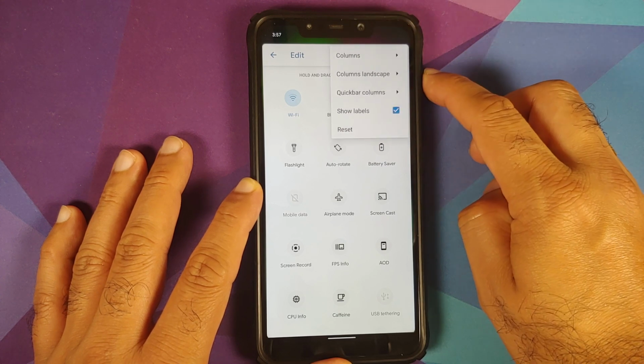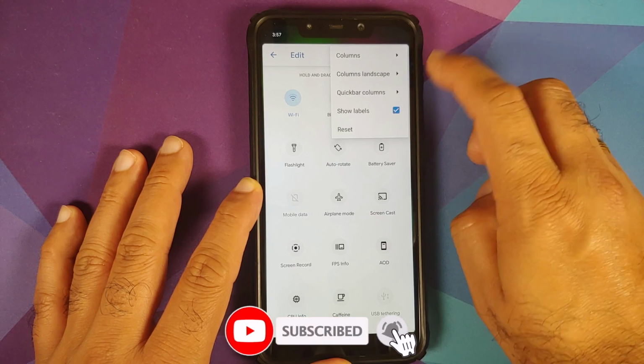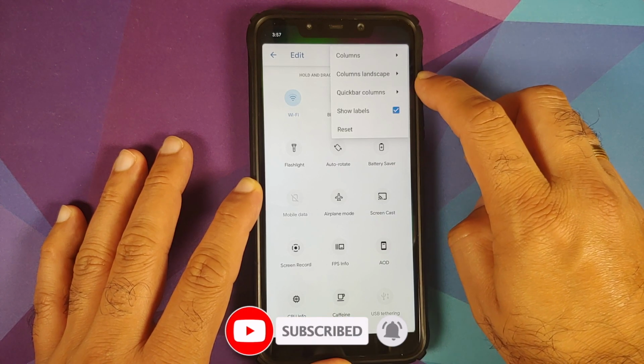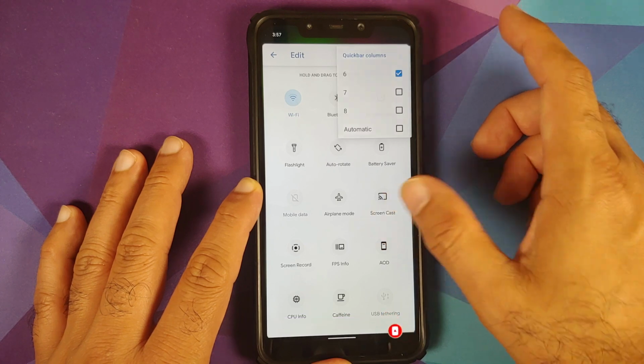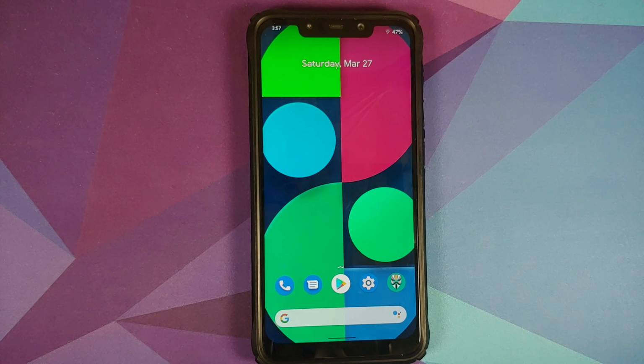Tap on the three dot menu on the top right. You can change the number of columns in portrait and in landscape mode, and you can also change the number of quick bar columns. Unfortunately, you cannot change the number of rows.